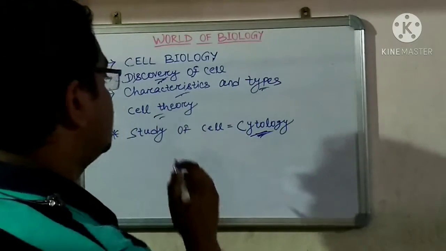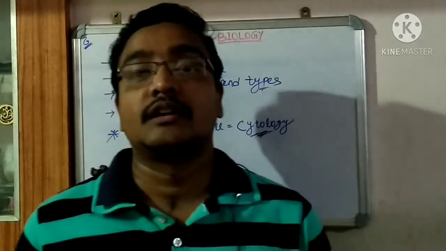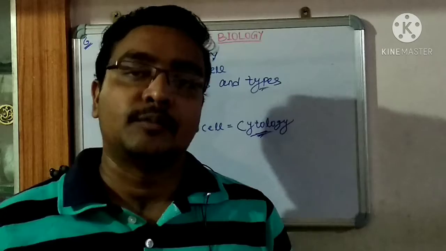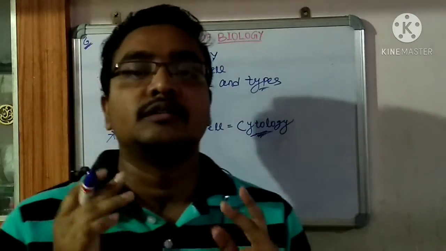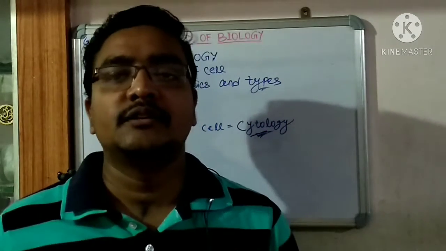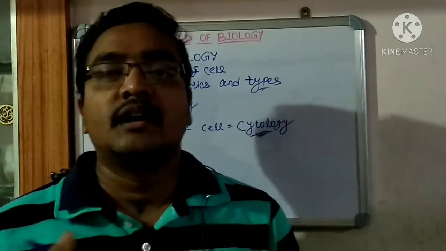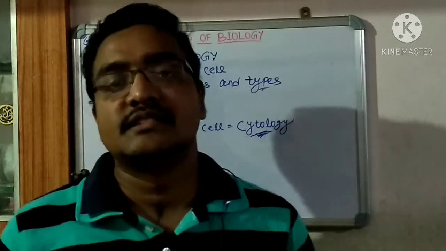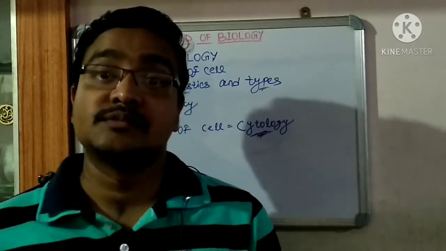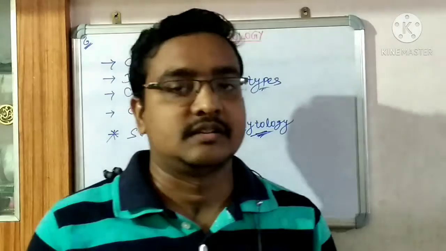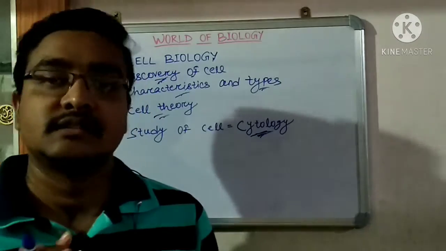Then the cell theory. It is the main portion of cell biology. The cell theory was proposed by Matthias Schleiden, Theodor Schwann and Rudolf Virchow. They proposed that the cell is the basic structural and functional unit, that cells arise from pre-existing cells, and that the cell is the main unit of life, which is mainly responsible for all the life processes. This is the main part of cell biology.